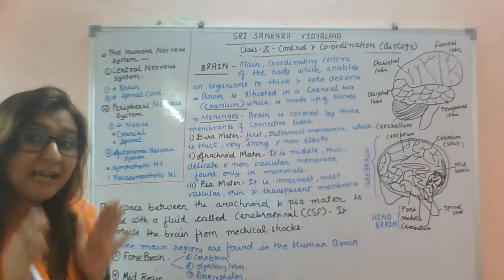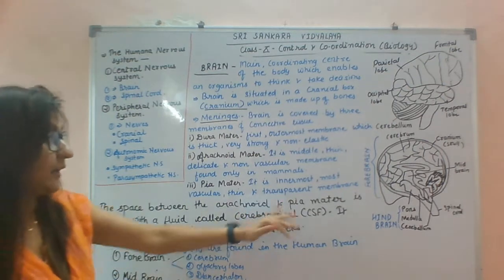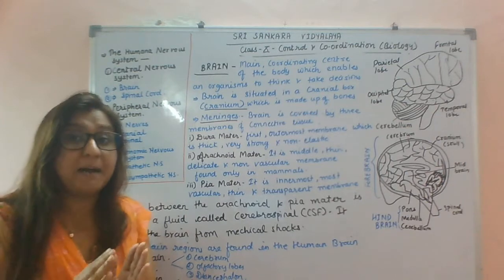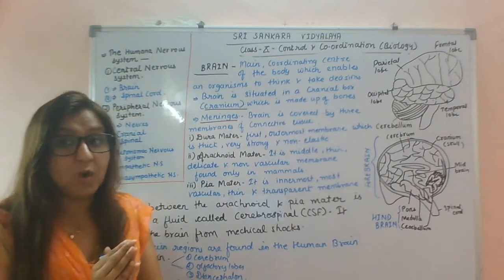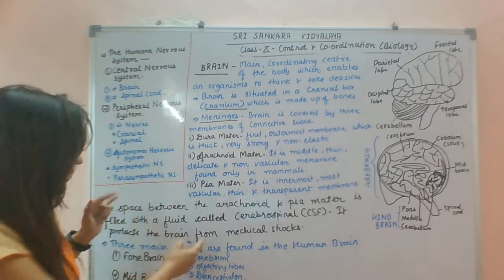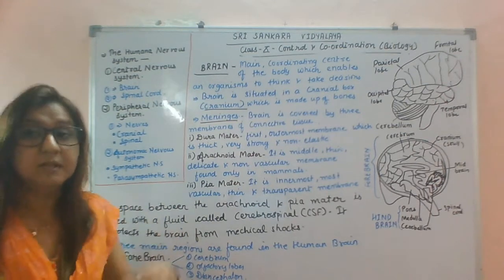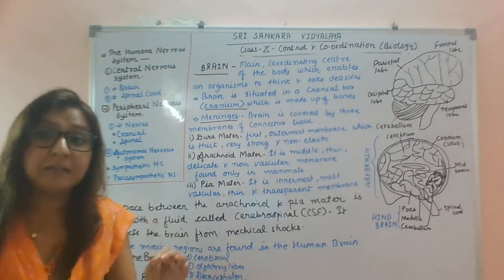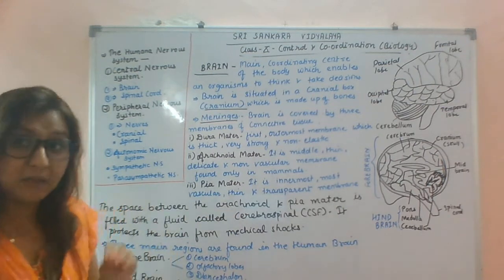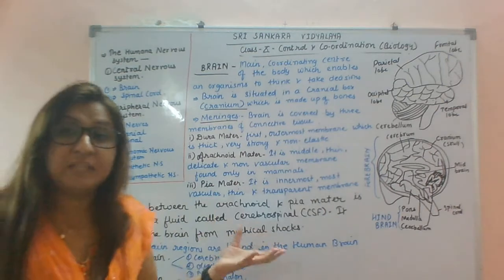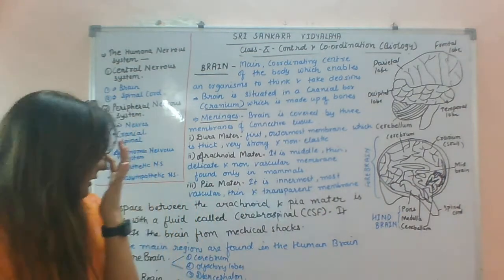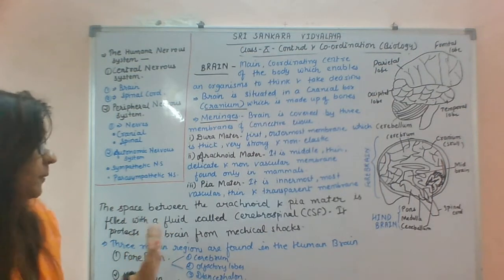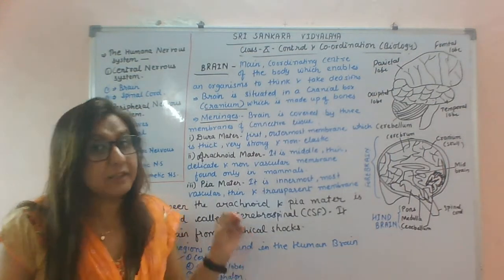Inside the meninges, the space between the arachnoid and pia mater is filled by CSF. CSF is called cerebrospinal fluid. This question often comes: what do you mean by CSF? CSF is the cerebrospinal fluid, which is filled in between the meninges, or you can say in between the pia mater and arachnoid mater. It protects the brain from mechanical shocks.